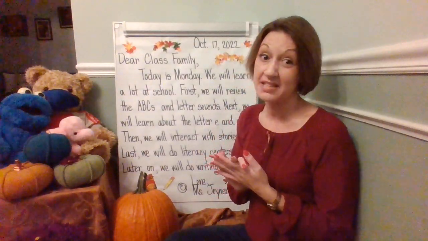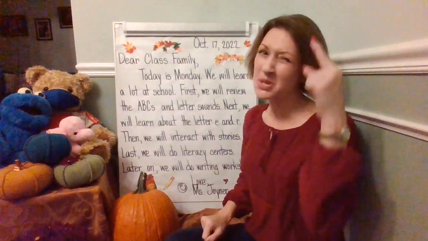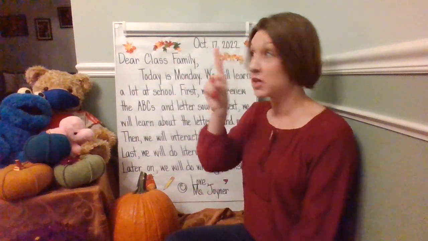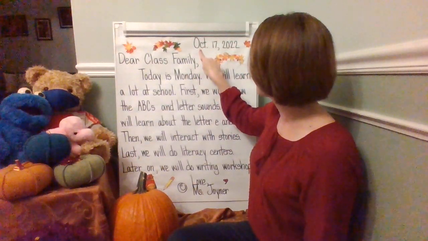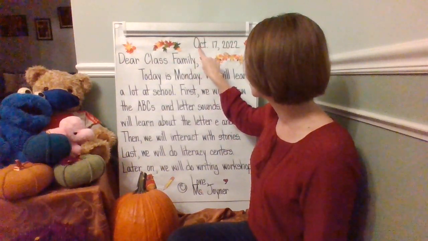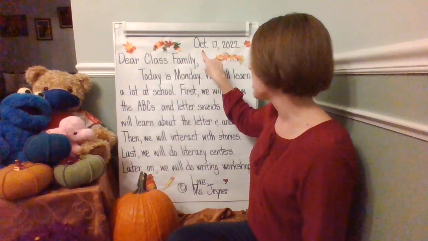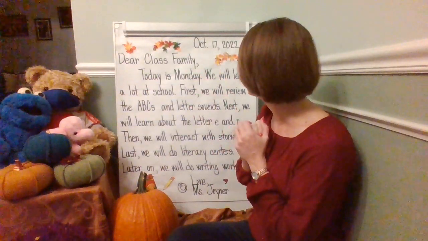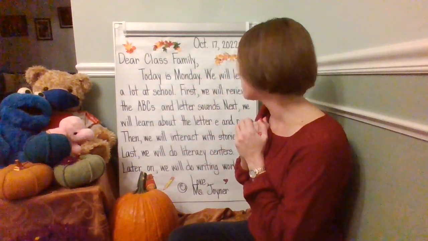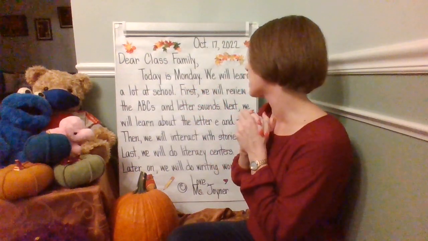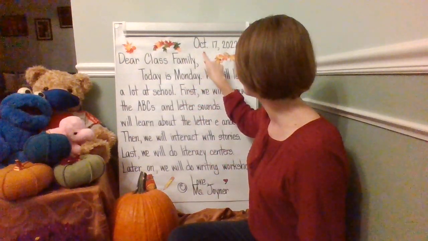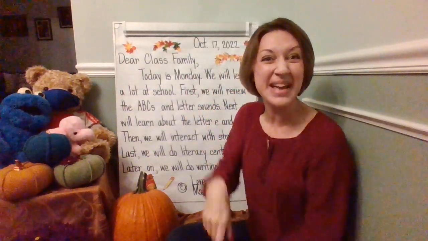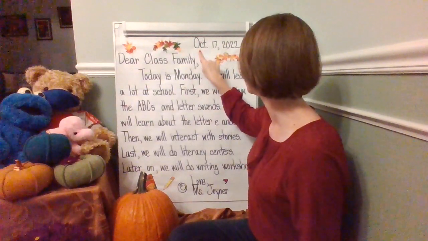Remember, good readers read things again. It's called rereading. They do this so their brain remembers what the words are saying on the page. Let's go ahead and use our finger to point. Start with the date. Go ahead and put your finger under the abbreviation. Do you know what this stands for? I see OCT. What abbreviation is that? Remember, abbreviation is the shorter way to write a word. Do you know what that stands for? I heard some of you say it. It is October. If you remember that, go ahead and pat yourself on the back and let's reread the date.